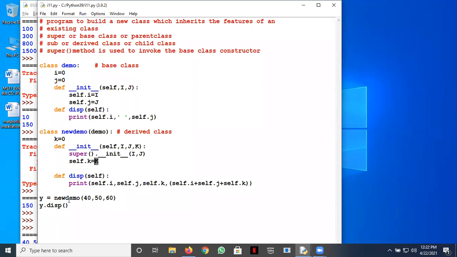And the other thing you've already seen here, that's very clear, that when you call y.disp, then this disp is called rather than this disp. Isn't it? So can somebody suggest how we can take care of this if I need to call this disp? Yes, Angad, you are already unmuted. Can you answer this question? While I call y.disp, is there any mechanism in which I can call this disp method instead of this disp? Because this is currently overriding this method.